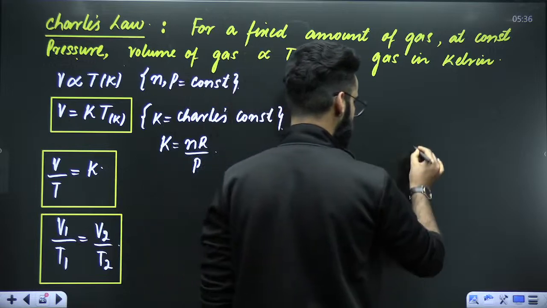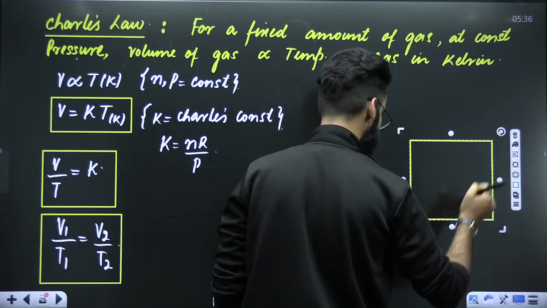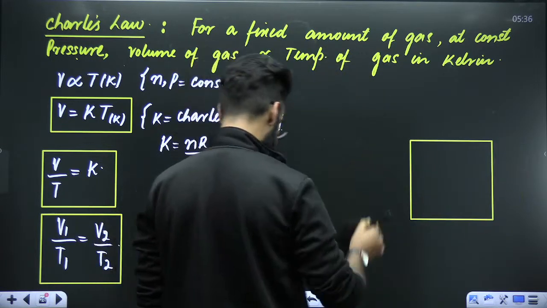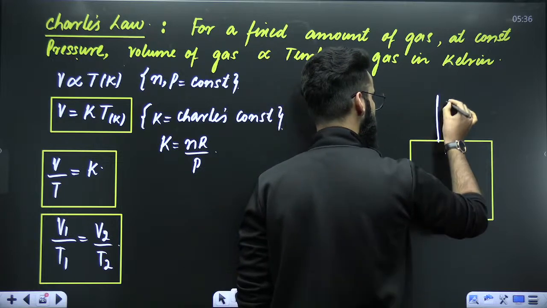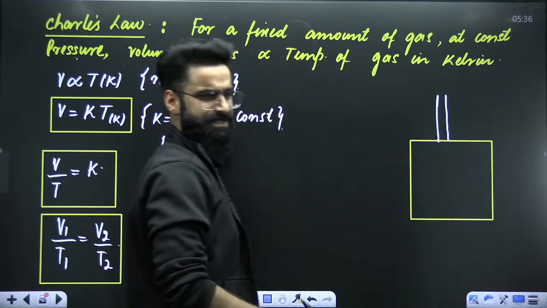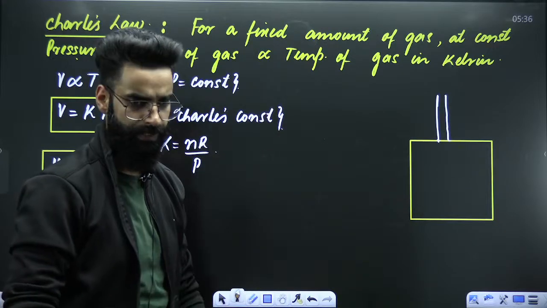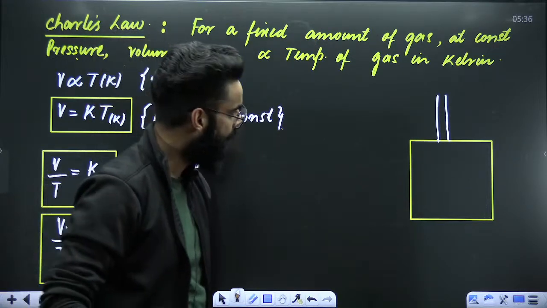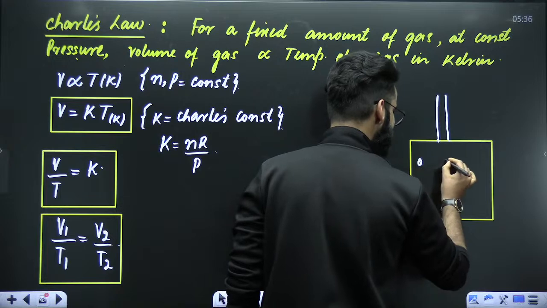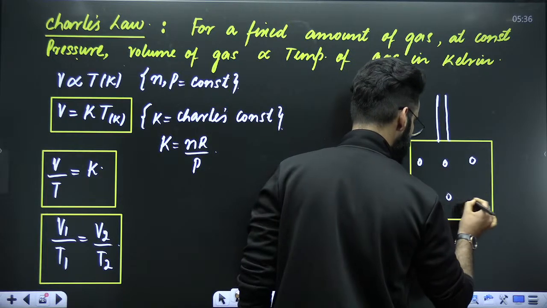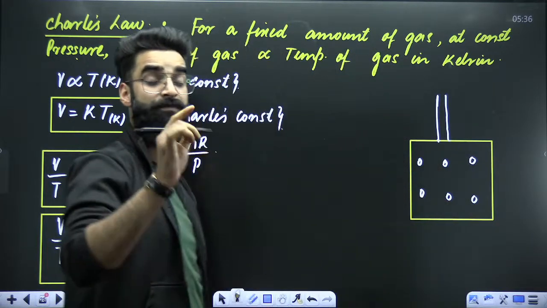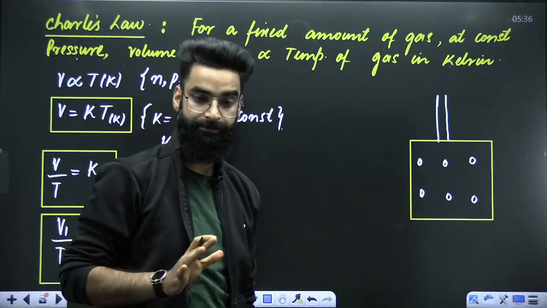Imagine that this is the container. And my dear students, there is a piston fitted at the top of the container. The piston can go up, it can come down as well. For example, I'm keeping some ideal gas molecules inside this particular container. These are the ideal gas molecules which I have kept inside the container.